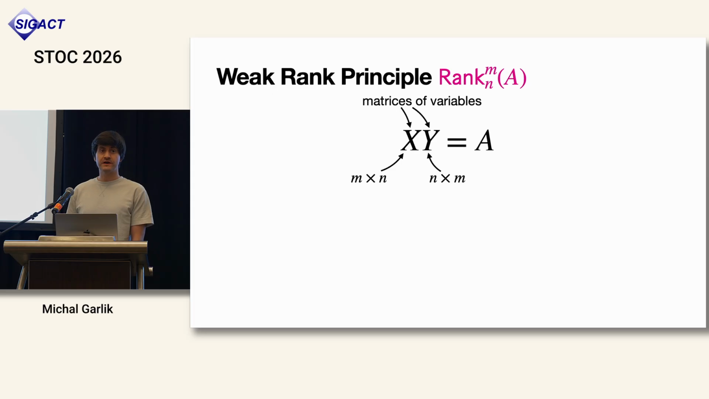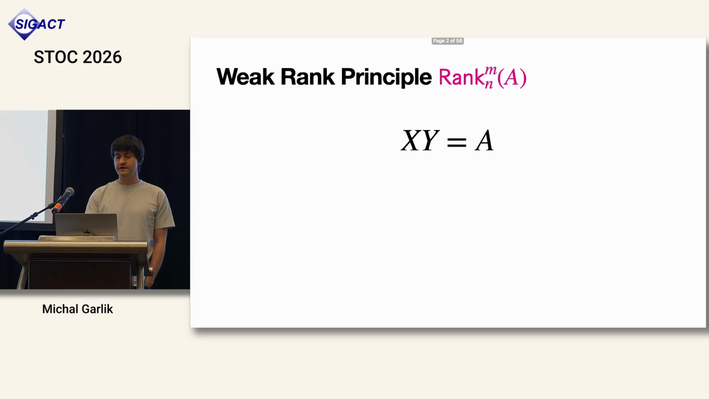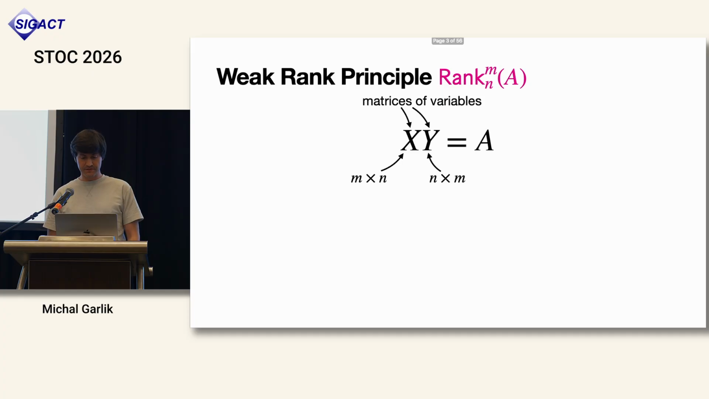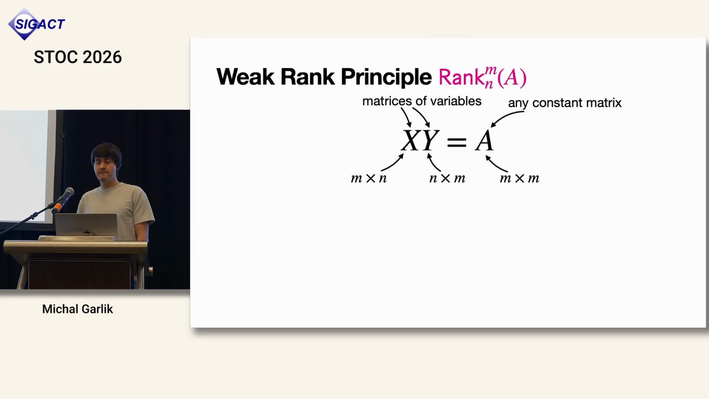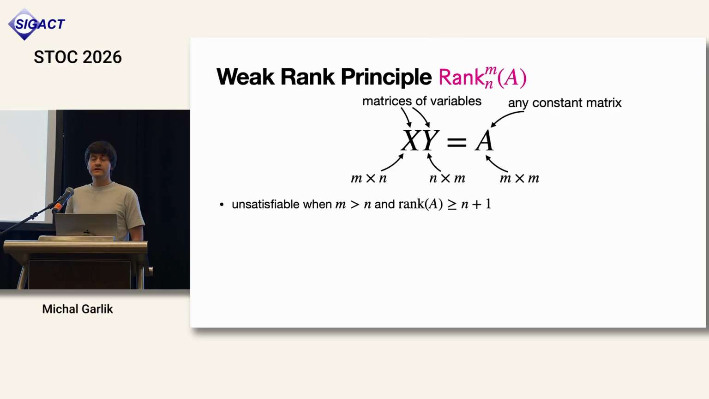So consider a matrix product, X times Y equals A, where X and Y are matrices. These are variable matrices. X is an m by n matrix, and Y is an n by m matrix. And on the right-hand side, we have an m by m matrix, which is a constant matrix. So its entries are field elements from the field over which we consider this expression. Now, the weak rank principle says that this set of polynomial equations is unsatisfiable whenever m is greater than n and whenever the rank of A is larger than n.